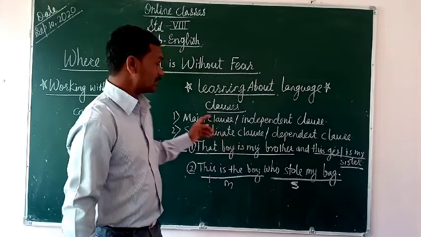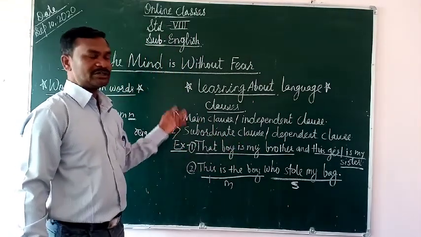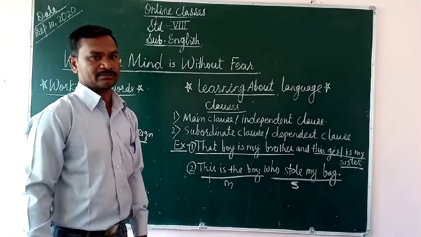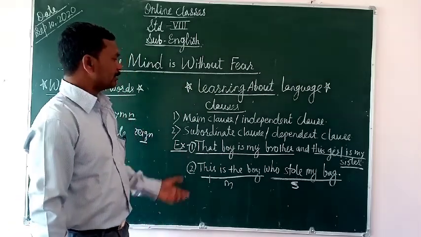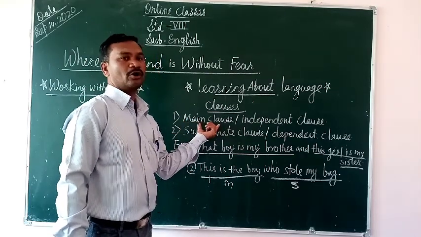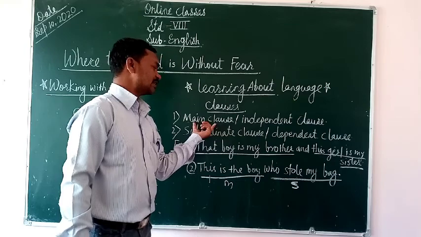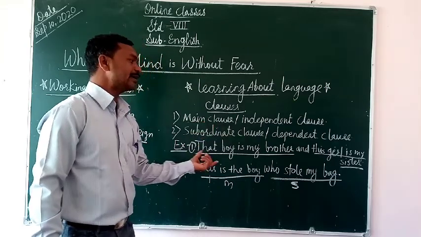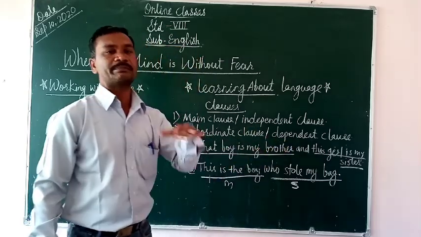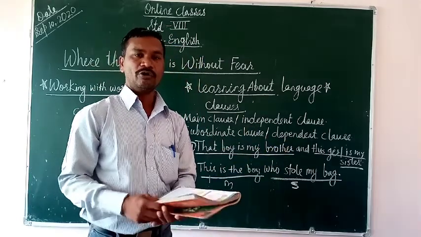So students, understand properly because this portion is also in the 9th and 10th standard. Okay, got it? So you understand properly what is a main clause, किसी सेंटेंस के ऊपर डिपेंड नहीं रहता है. And when you discuss a subordinate clause, dependent clause, this clause depends on the other sentence.